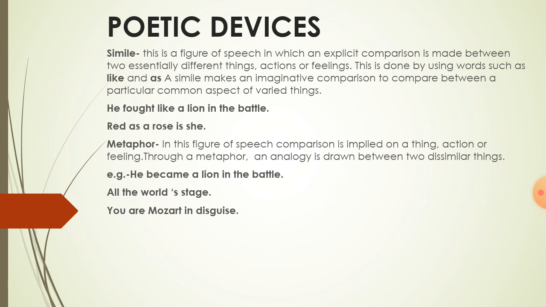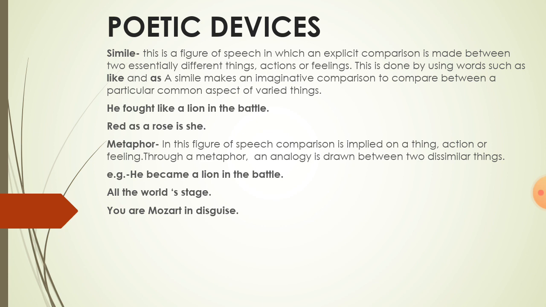Now let's understand a simile with the help of example. He fought like a lion in the battle. Here, he has been compared to a lion that symbolizes bravery. Next example is red as a rose is she. Here, her beauty is compared to a rose, means she is very beautiful.